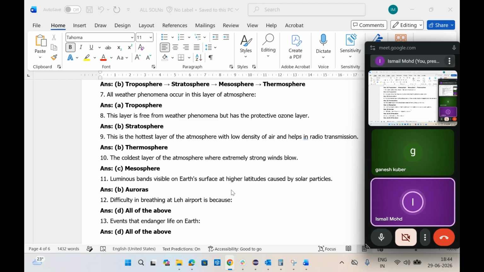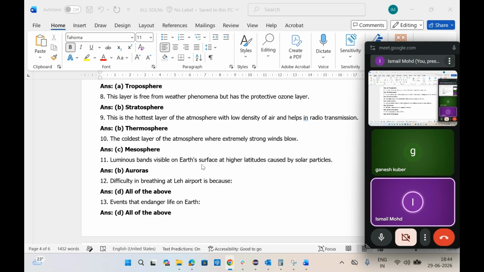From the hottest, you can underline or emphasize T, hot, so thermo. In that way you can remember. Thermosphere is the hottest, and for the coldest you can remember mesosphere. Whenever the hottest layer comes, it is thermosphere. Whenever the coldest layer comes, it is mesosphere.